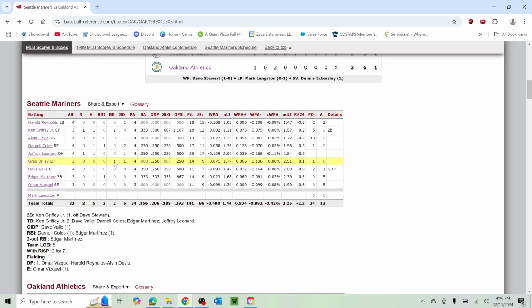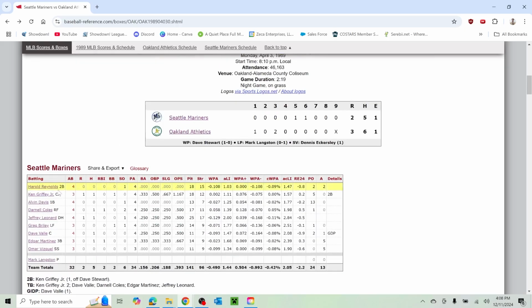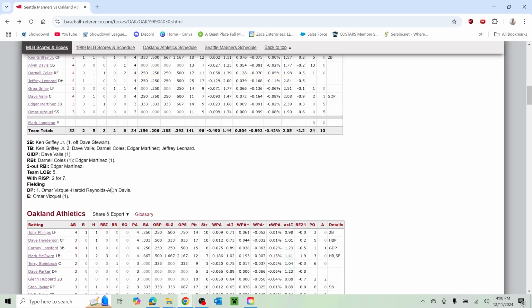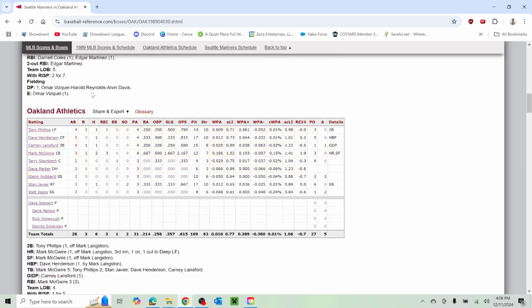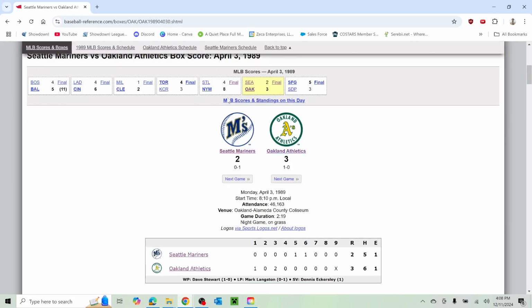So it is really incredible that we got a very historic game because it was the debut for Ken Griffey Jr. and Omar Vizquel. It was the first game of the Athletics World Series winning year, a year where they're coming off a heartbreaking loss to the Dodgers in the 1988 World Series. This was a great game. I don't think you could ask for much better of a game to start off with.